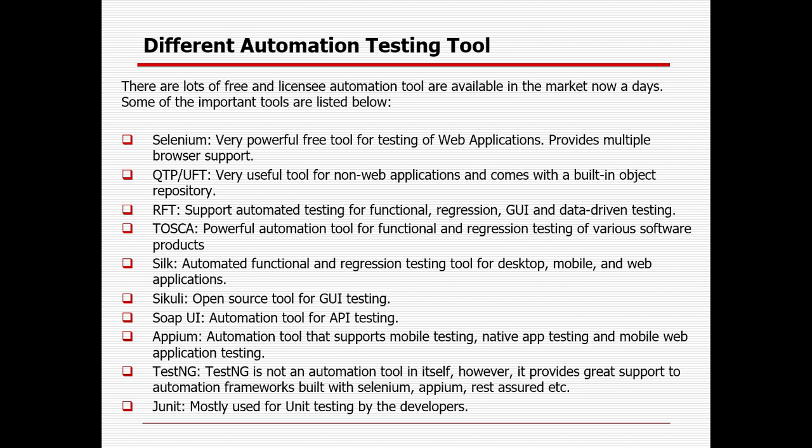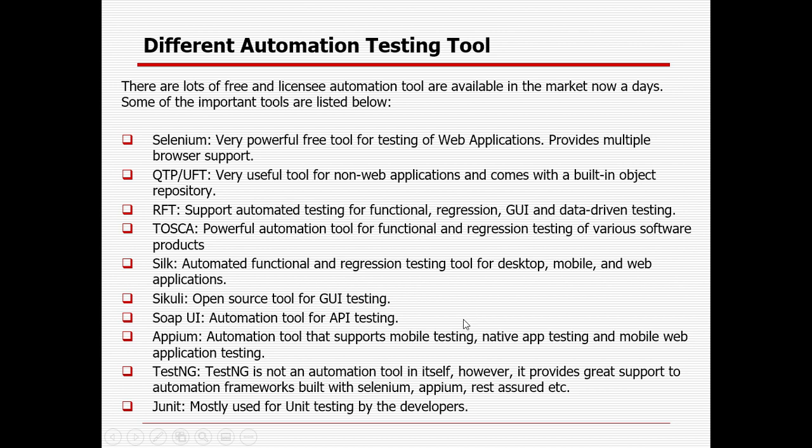GUI testing is nothing but validating the screen-level alignment, whether all the buttons, links, everything are aligned properly or not, left alignment, top alignment, right alignment, down alignment, everything is proper or not, whether the look and feel is fine or not, like that. For API testing, we can use SoapUI or REST Assured or Postman, right?